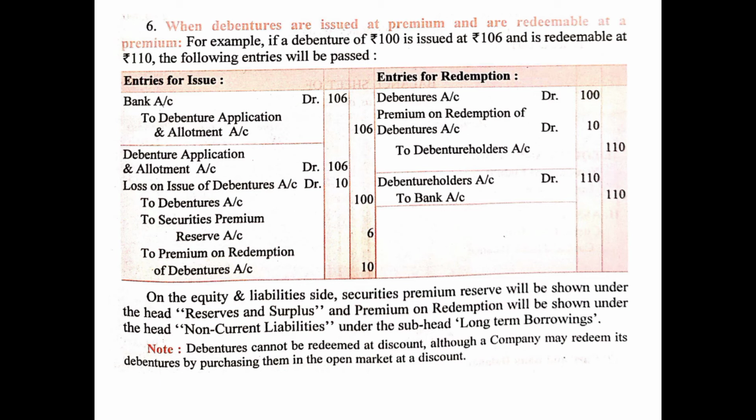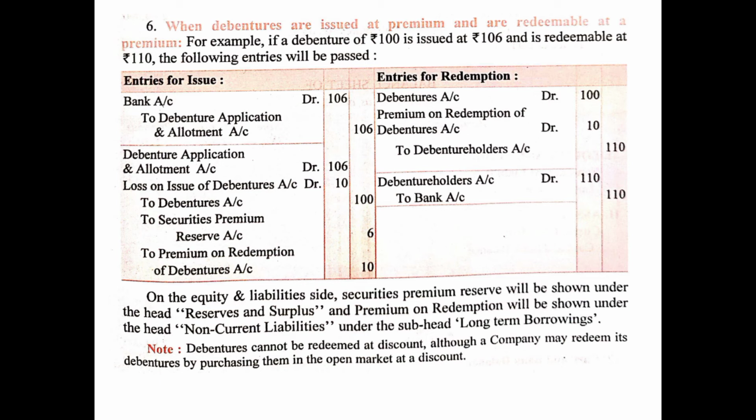So the first entry will be for the receiving, that is bank account will be debited with 106, that is the issue price, to debenture application and allotment account 106. Then the transfer entry, debenture application and allotment account debited with this amount it was credited, that is the issue price 106. Loss on issue of debentures account, this is the loss on account of redemption at a premium, that is 10 rupees.